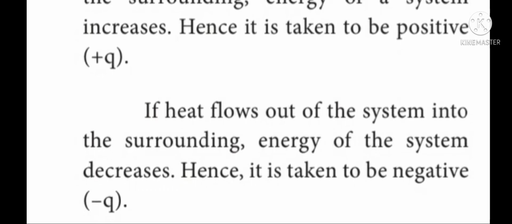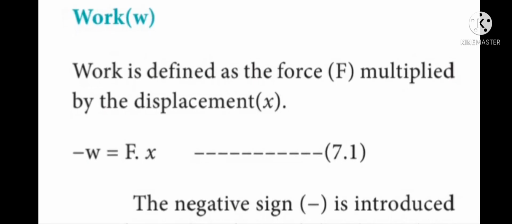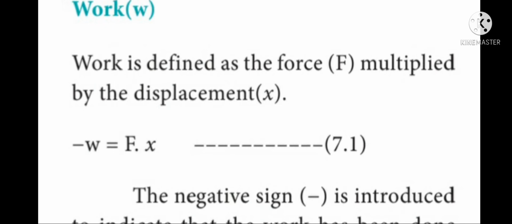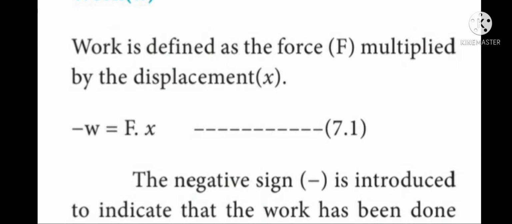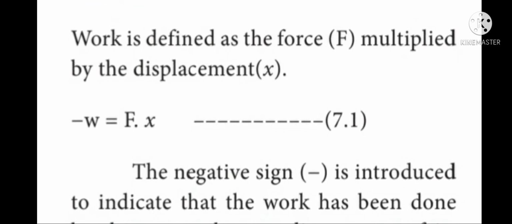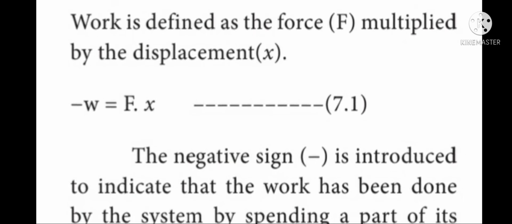Next, let me discuss work. In this topic, work, we have to discuss the definition for work, the characteristics of work, the unit of work, and the sign convention of work. First, let me discuss the definition for work. Work is denoted by the symbol W. Work is defined as the force F multiplied by the displacement X. Again I repeat, work is defined as the force multiplied by the displacement.